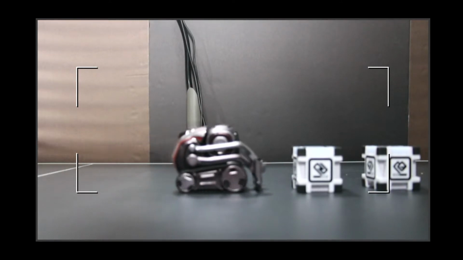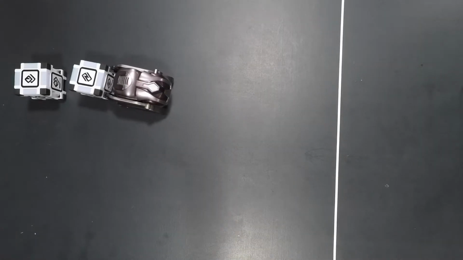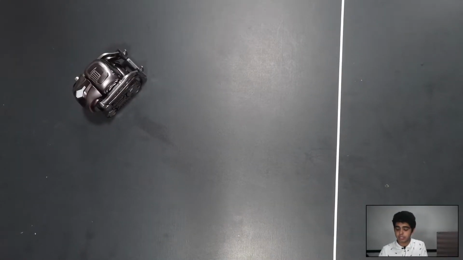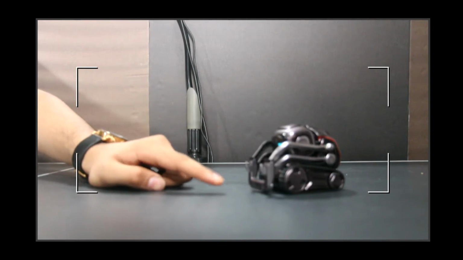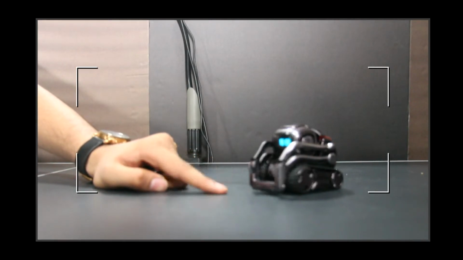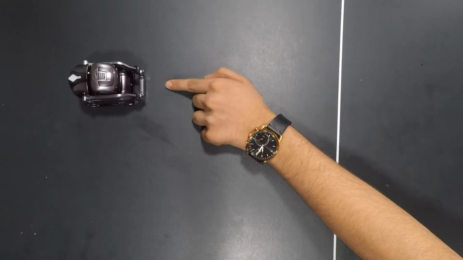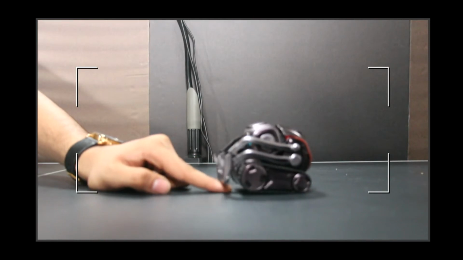As you can see, Cosmo drove forward 100 millimeters, it looked at the cube, and it drove towards it. And then it picked it up. There we go. You can make Cosmo do all sorts of tricks. For example, I'm going to make Cosmo pounce on my finger. Let's make it happen. So if I move my finger in front of Cosmo, he's going to look around for anything that will move, and he's going to pounce on it. There we go. He pounced on it.